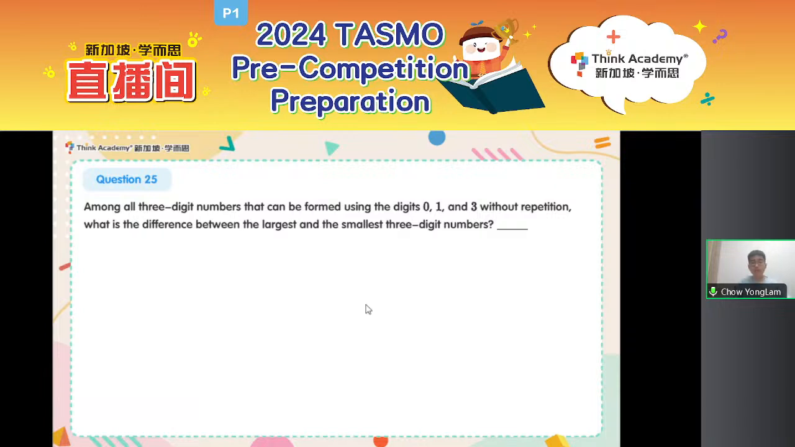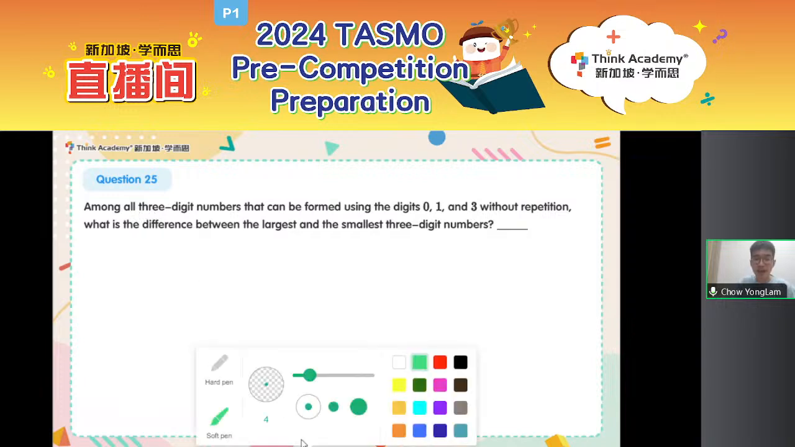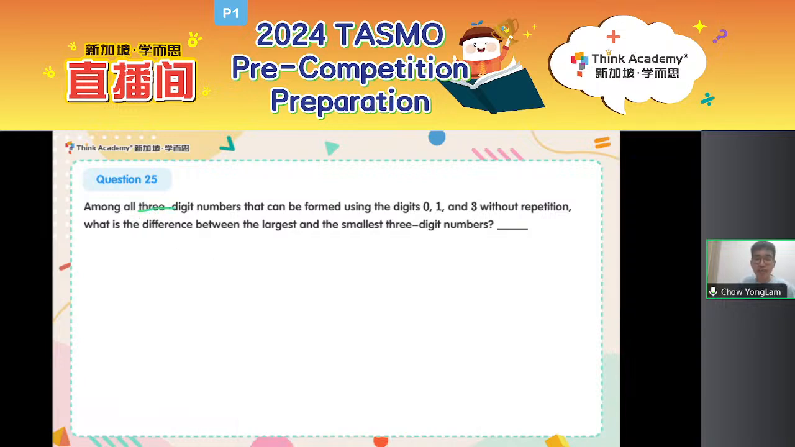Among all the 3-digit numbers, wow, 3-digit numbers again, but trust me, this is easy, okay? Among all the 3-digit numbers that can be formed using the digits 0, 1, and 3 without repetition. Again, I cannot repeat my digits. What is the difference between the largest and the smallest 3-digit numbers?